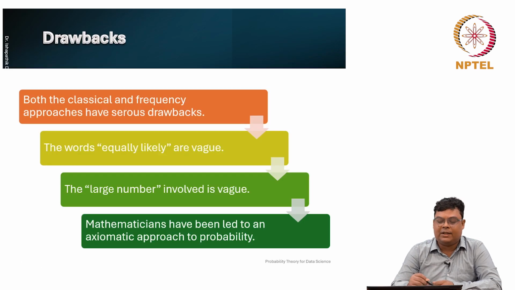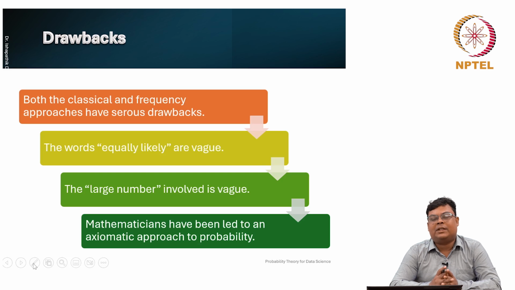So these are the drawbacks: both the classical and frequency approaches have serious drawbacks. The words equally likely are very vague in the classical approach, and the large number n is also vague. So mathematicians have been led to an axiomatic approach to defining the probability.